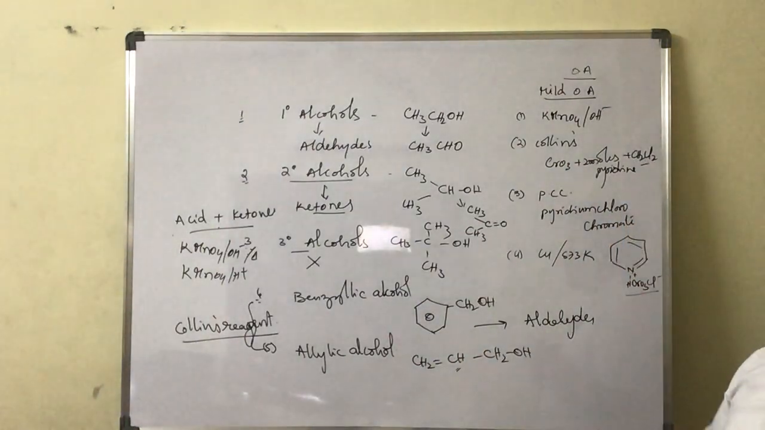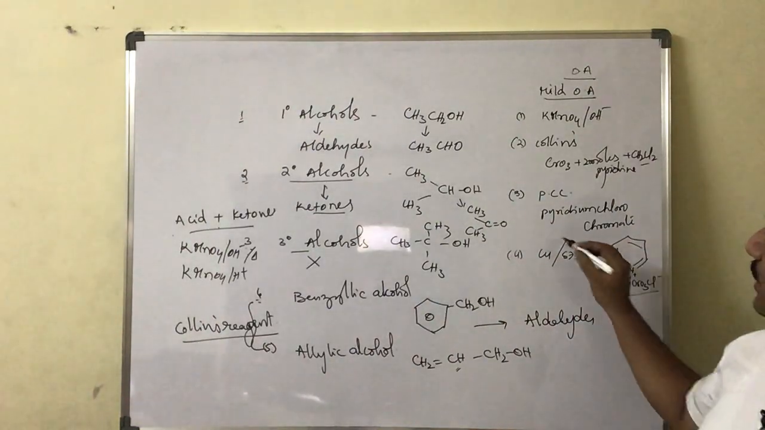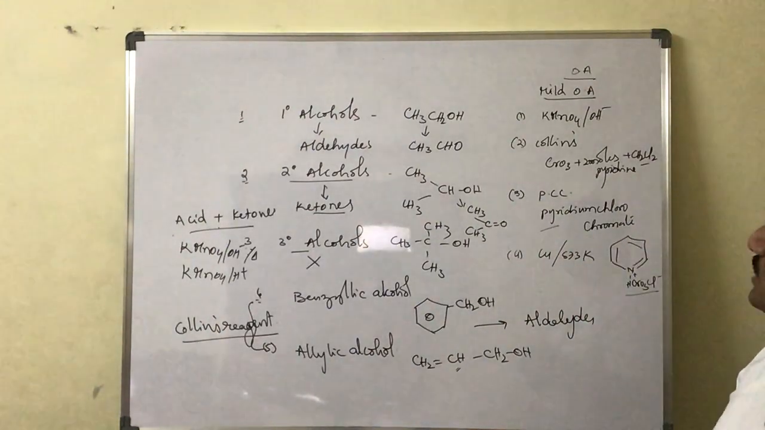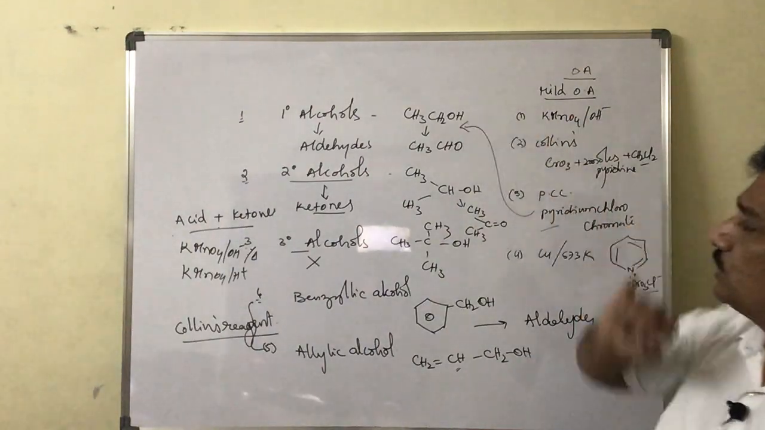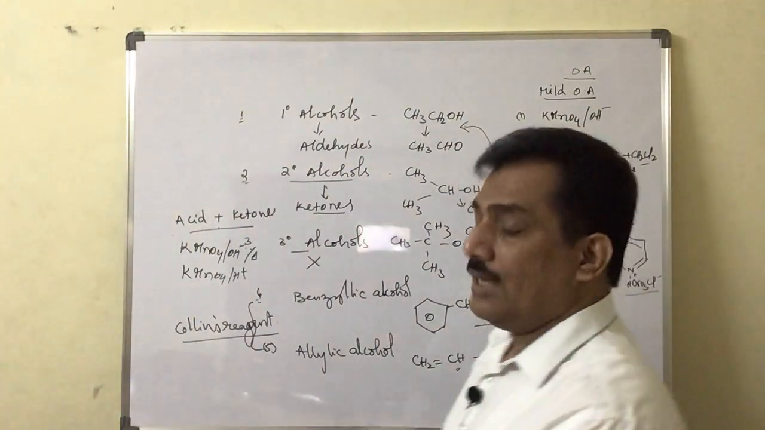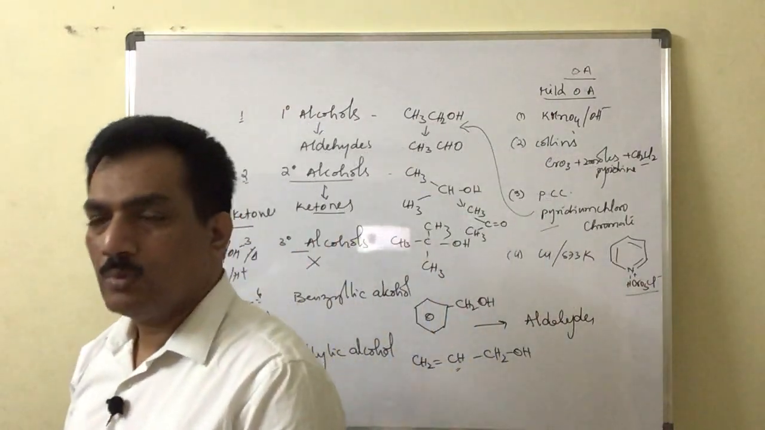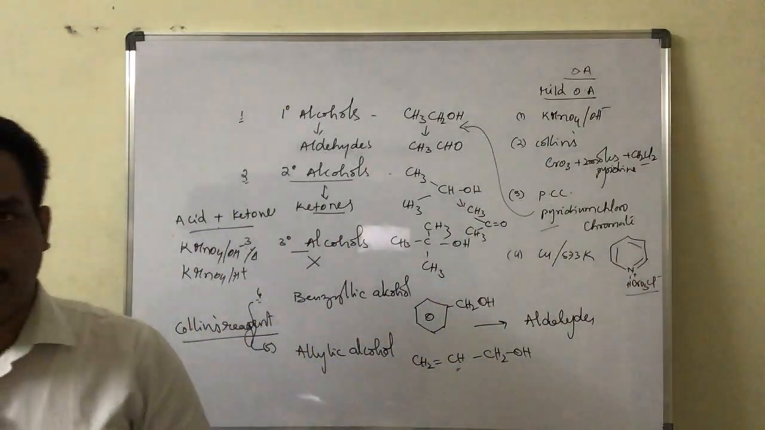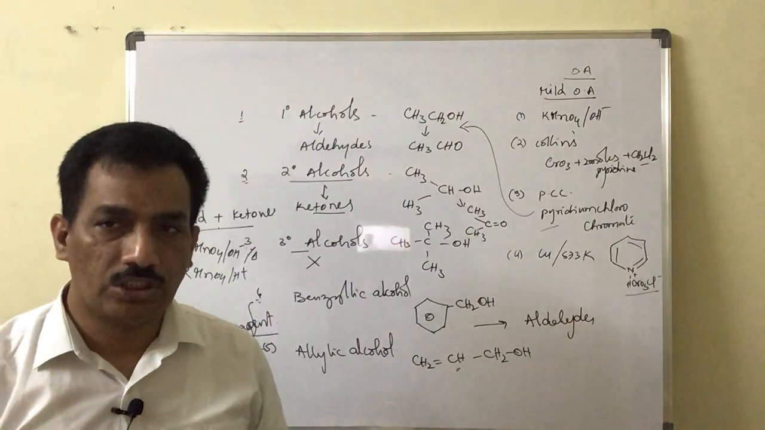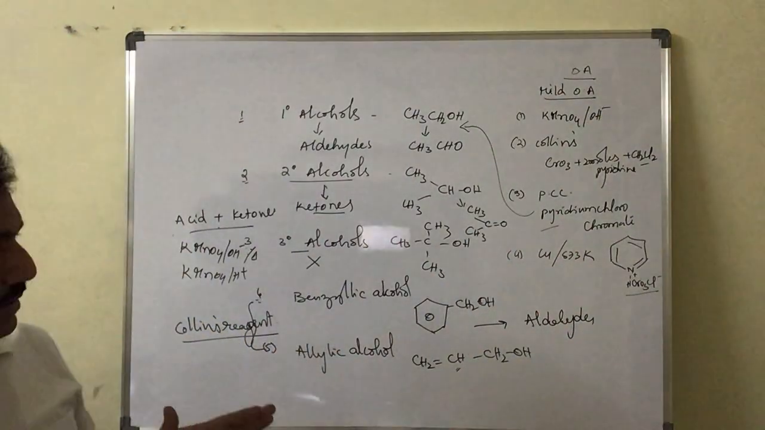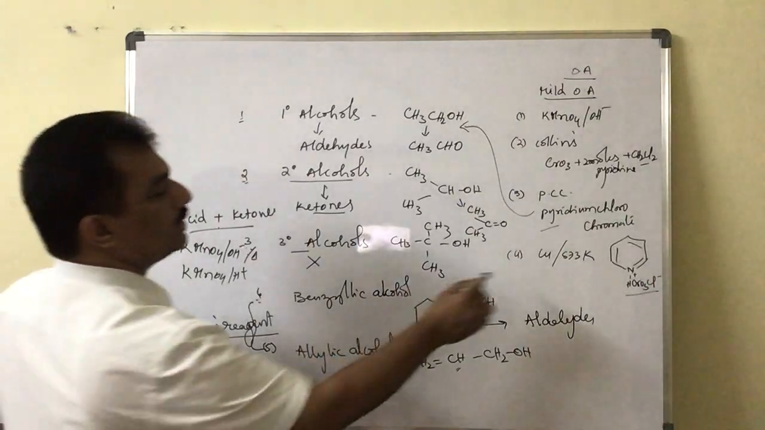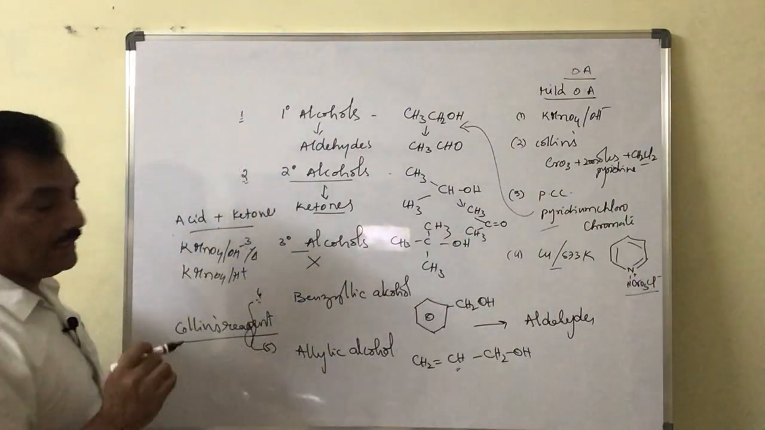It oxidizes them to aldehydes. And then PCC. PCC is the best for the conversion of primary alcohols into aldehydes. PCC, pyridinium chlorochromate, is best used in the preparation of aldehydes from primary alcohols. Clear? And the next one is copper at high temperature.